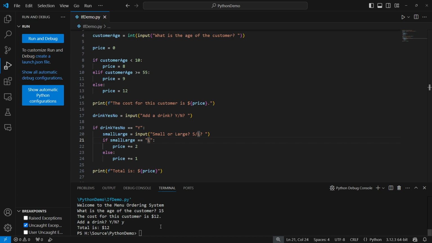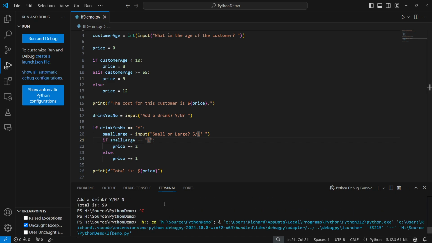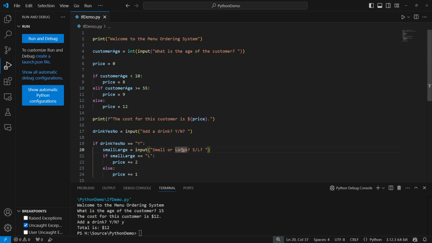One last thing before we move off of this code example. There are a couple of other ways that we can do this. Almost always in programming, there are multiple paths to the same solution that are equally valid.